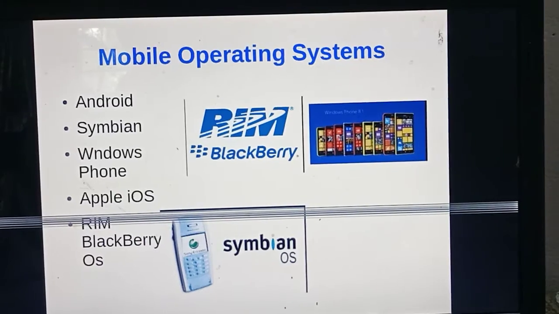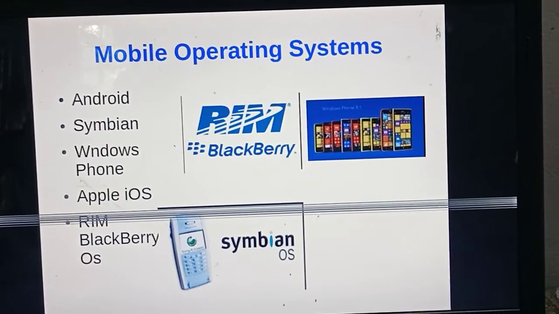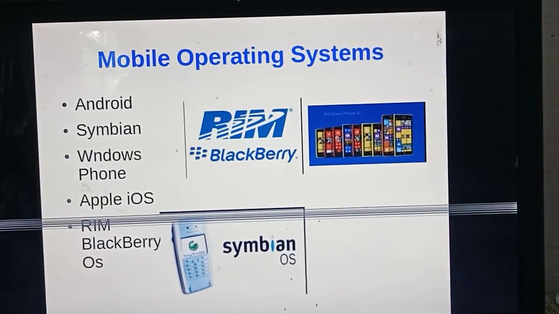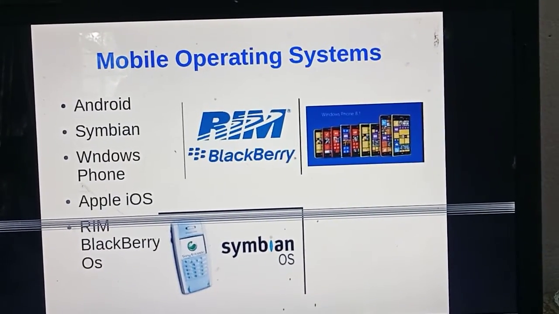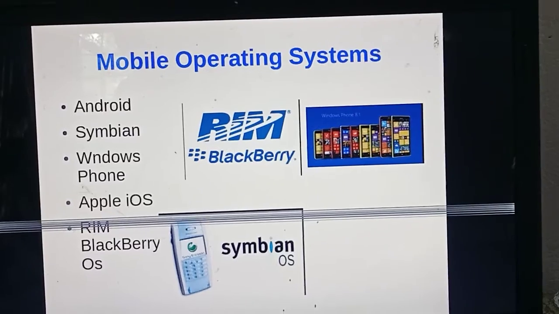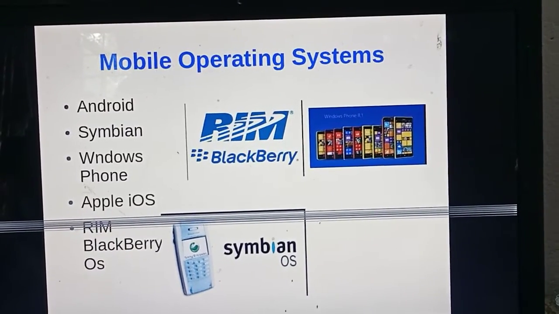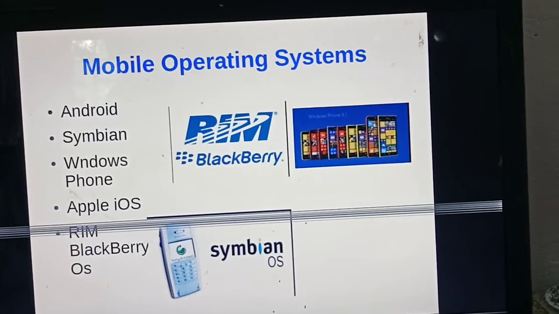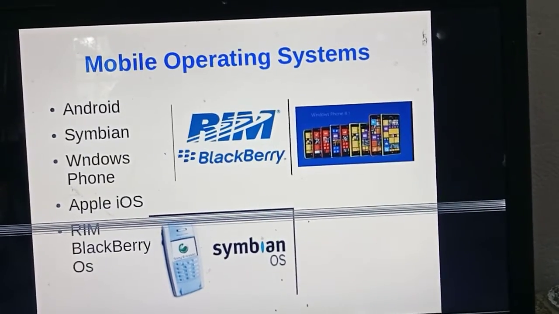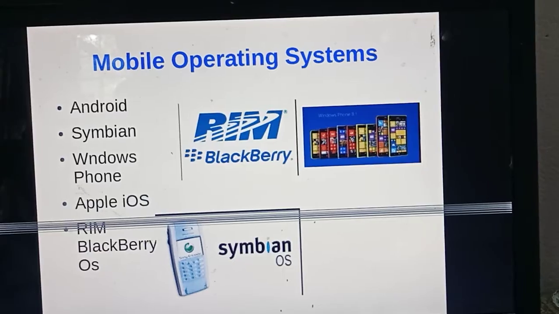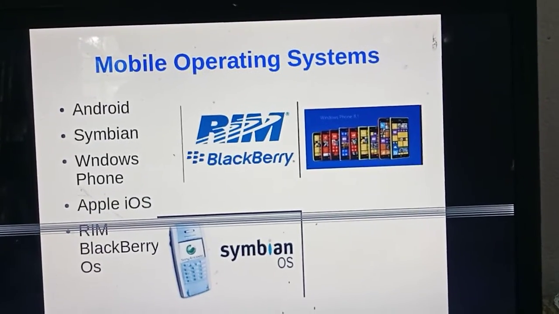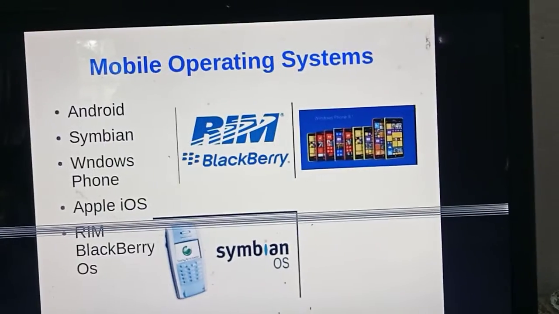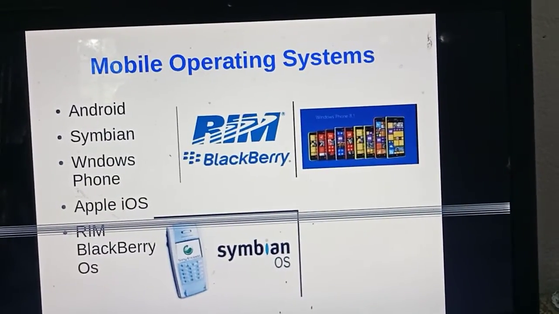Then these are the mobile operating systems. First one, Android, Symbian, Windows Phone, Apple iOS, RIM BlackBerry OS. These are the different types of operating systems you are using now. Symbian is already outdated. RIM BlackBerry's operating system is also outdated. Now Android is famous. Then Windows is also famous. Apple iOS is also famous. The remaining operating systems are almost outdated.